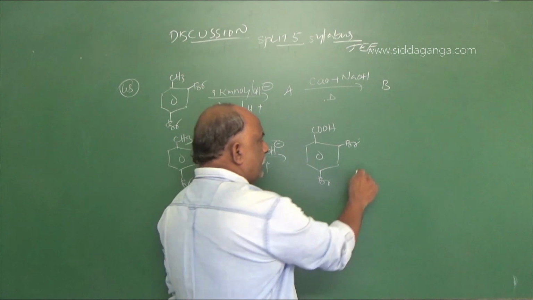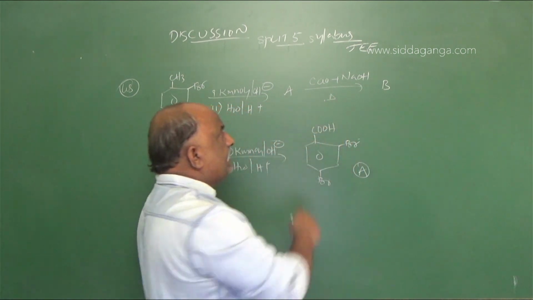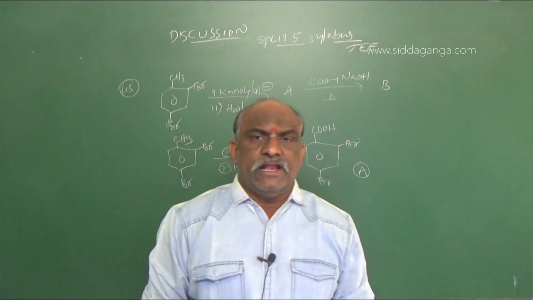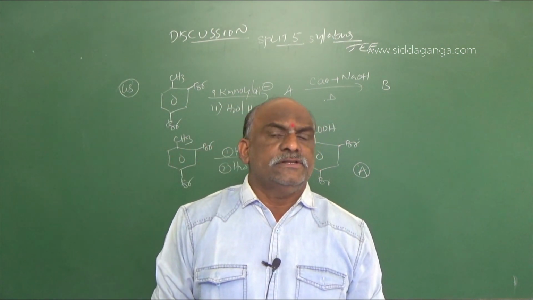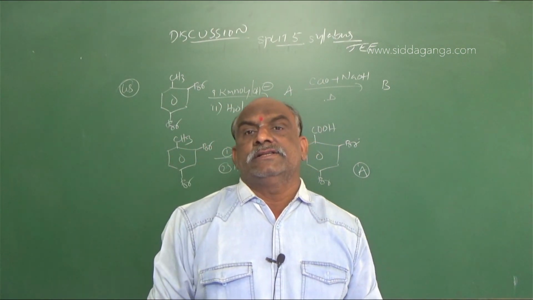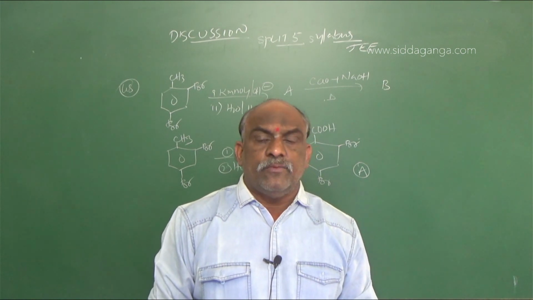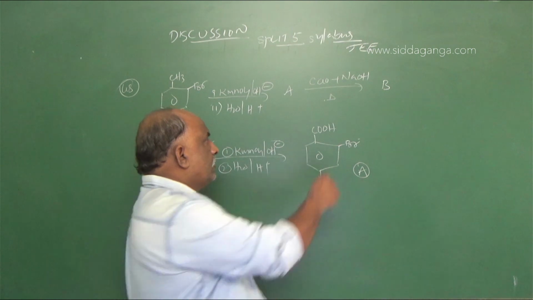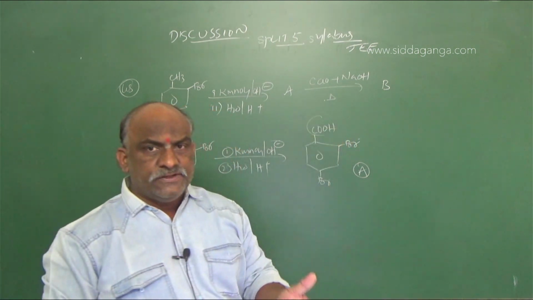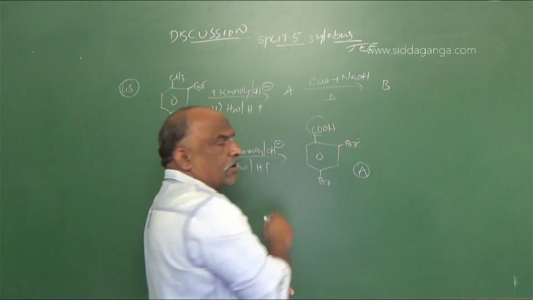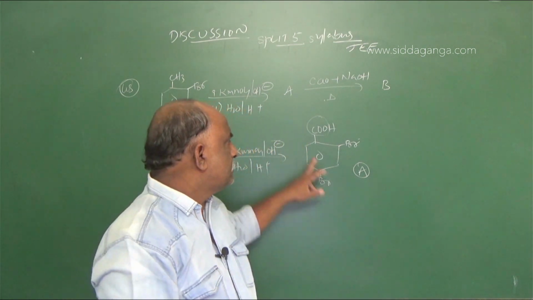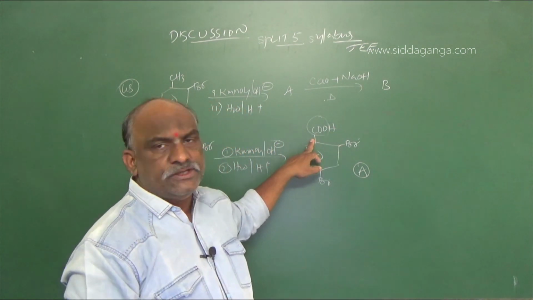And A is treated with calcium oxide and sodium hydroxide. This is nothing but decarboxylation. Decarboxylation means removal of CO2 from the COOH functional group. What remains is H; H will occupy the position.